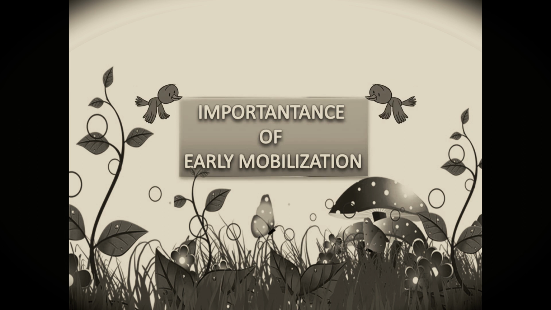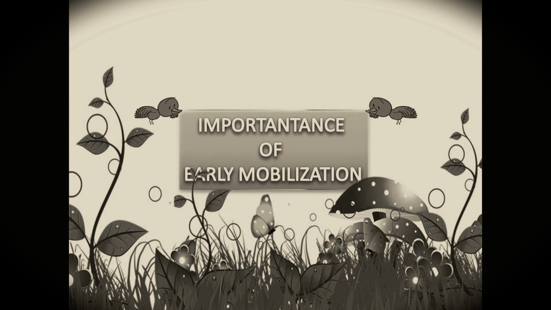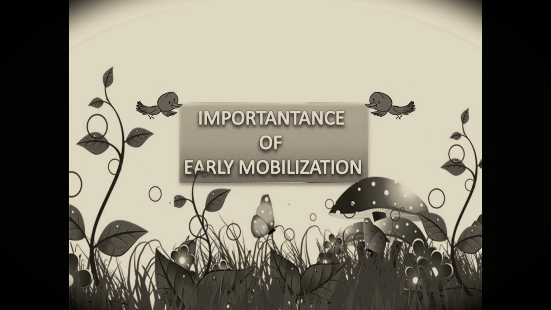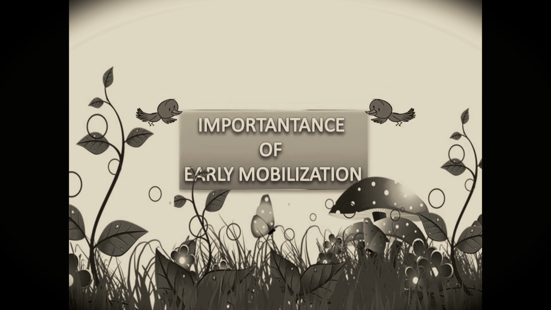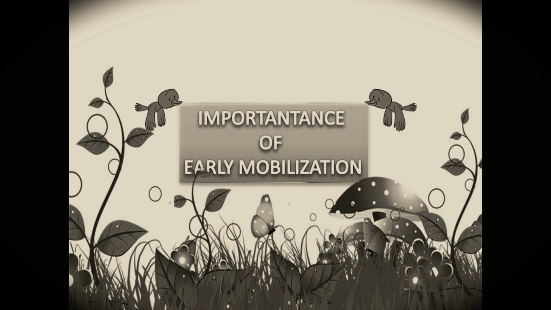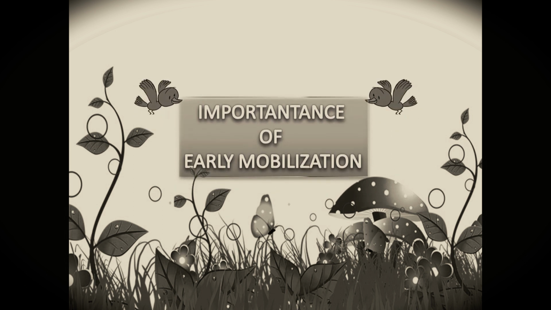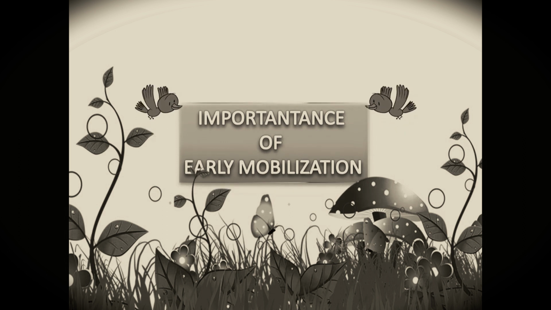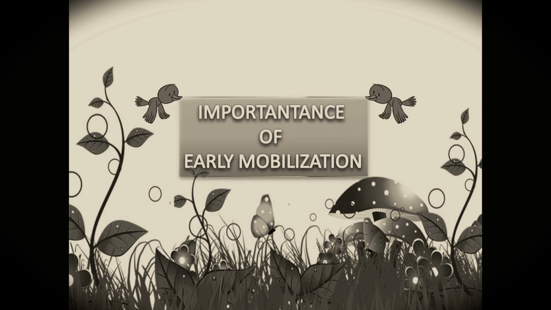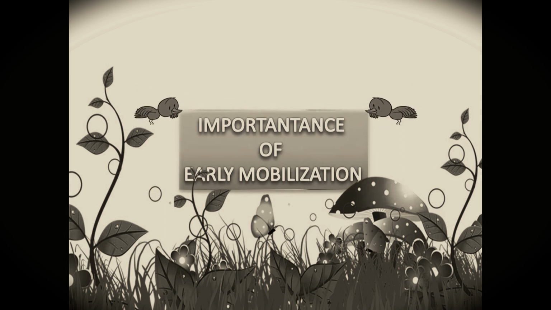The first one is importance of early mobilization in the intensive care unit. Here early mobilization means what? We are focusing mainly on the early ambulation of the patient. The moment we start the early mobilization or the ambulation of the patient, many of the secondary complications like breakdown of the skin, pressure sores, many secondary complications can be minimized. And yes, even you can make the patient ambulate even when the patient is on the ventilator, but it depends on which condition, and you need to take the support from maybe one or two more people, and then you can make the patient ambulate.